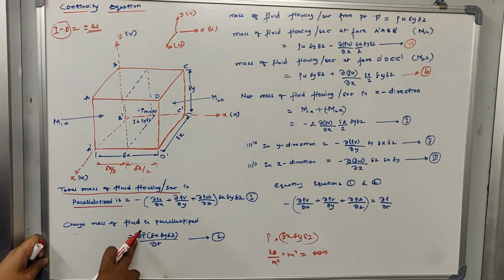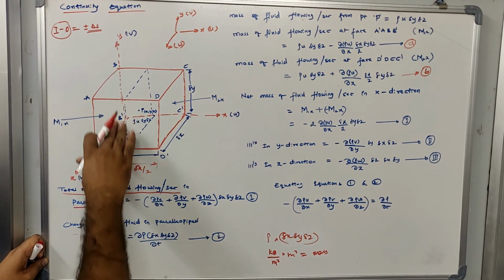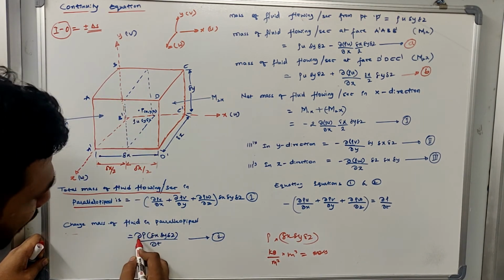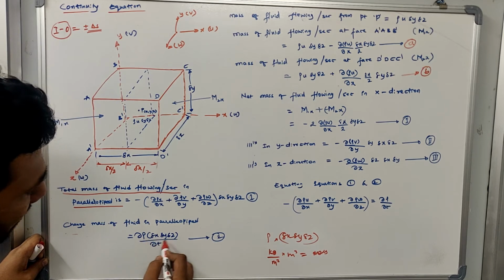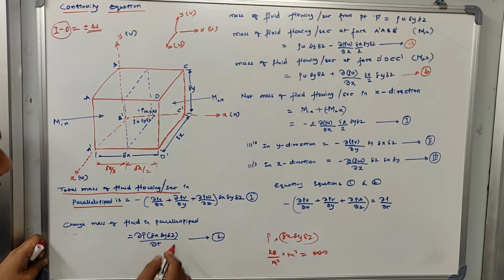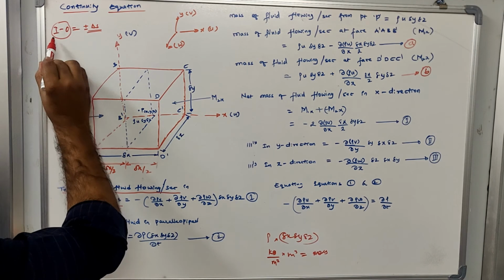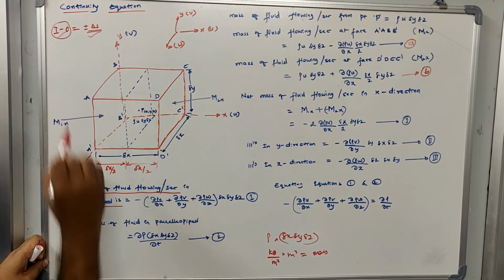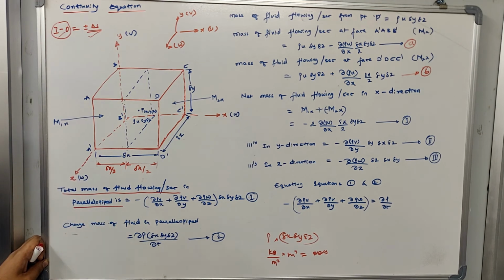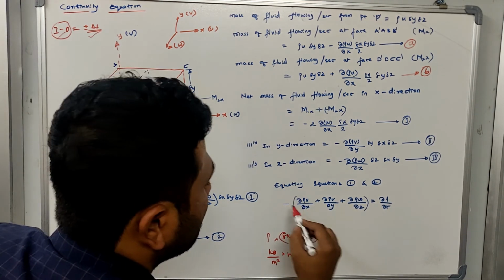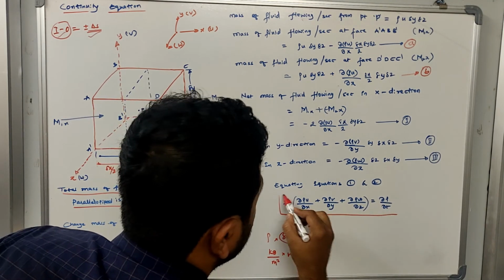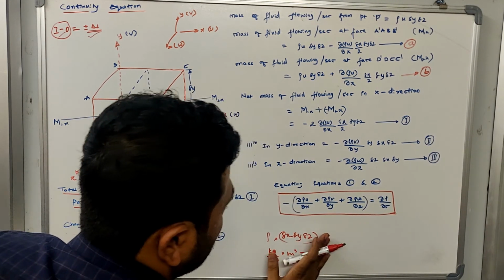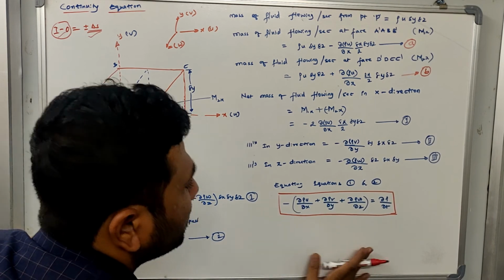Now this mass is going to change with respect to time. So that's why this equation is dou (rho delta x delta y delta z) divided by dou t. This is representing the change of mass of fluid inside the parallelepiped. Now we know how much is input minus output, we know how much is change of storage. Now we can equate these two equations. After equating these two equations, this is the equation I get. This is what your continuity equation is. This is the continuity equation in the most general form.